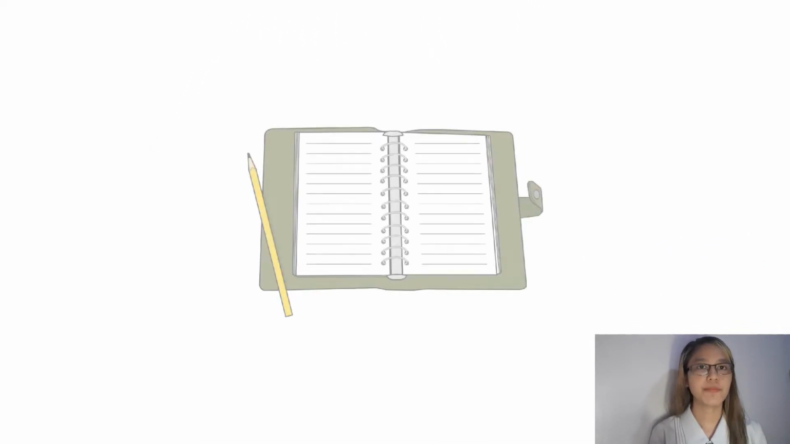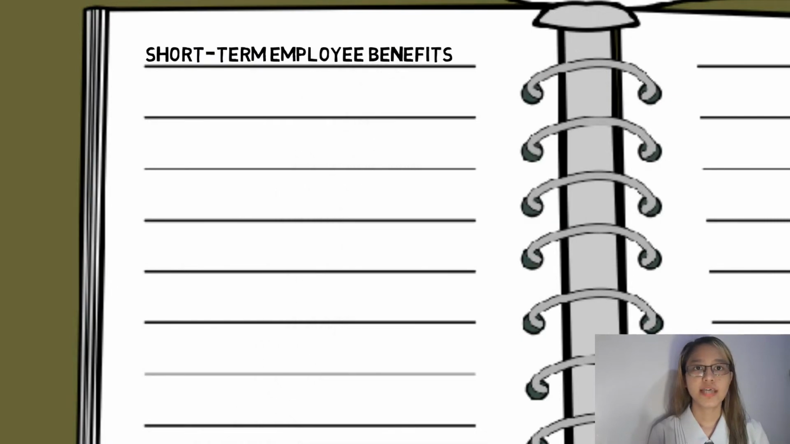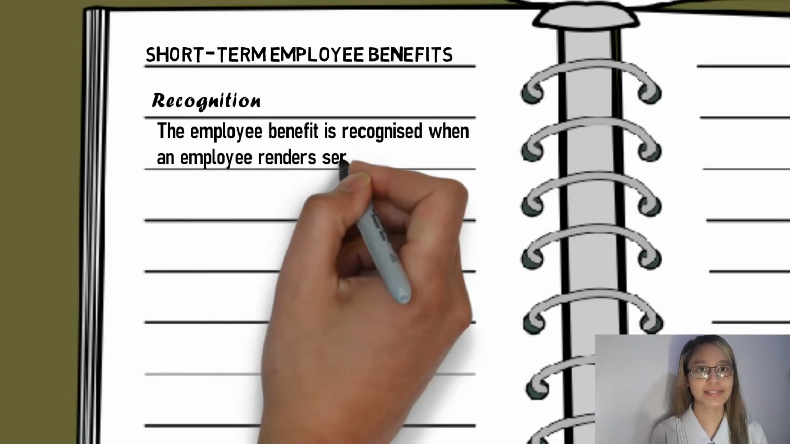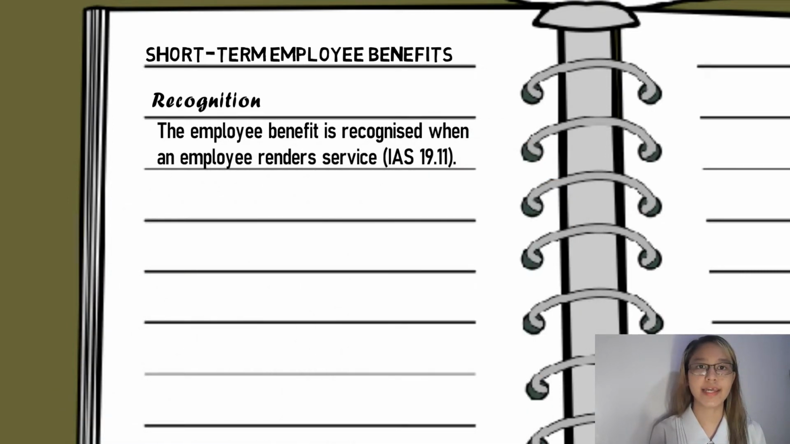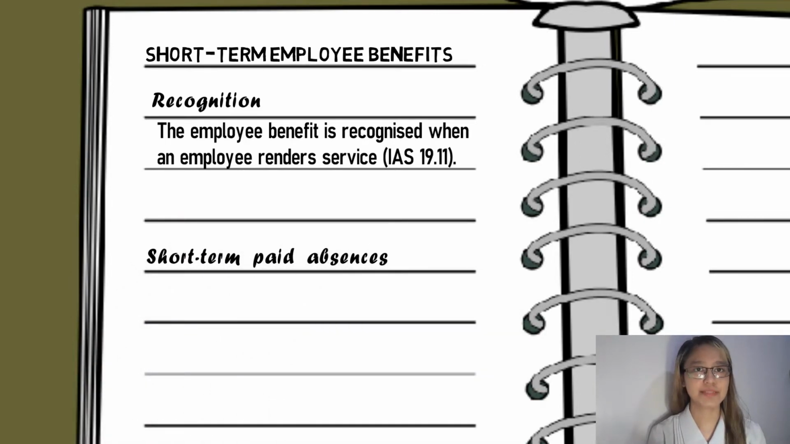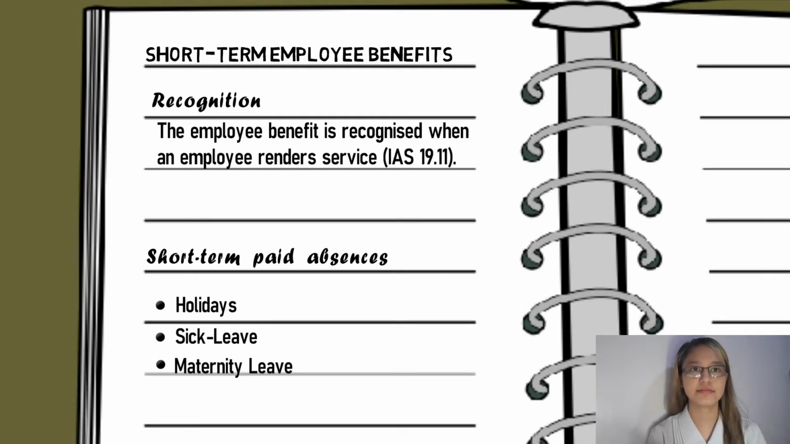Starting with the short-term employee benefits. The employee benefit is recognized when an employee renders service. It is recognized as an expense unless it can be included in the cost of an asset. There are also what we call short-term paid absences. The most common paid absences are holidays, sick leave, and maternity leave. IAS 19 distinguishes between accumulating and non-accumulating paid absences.